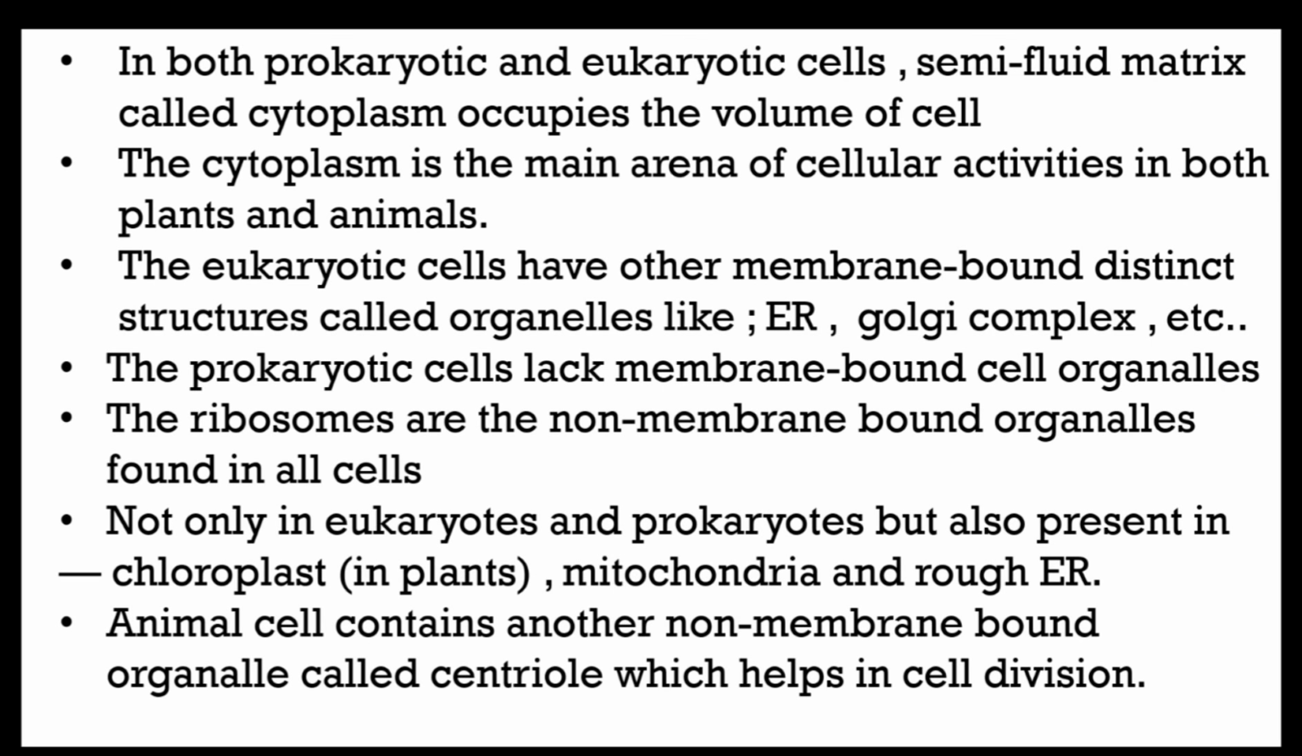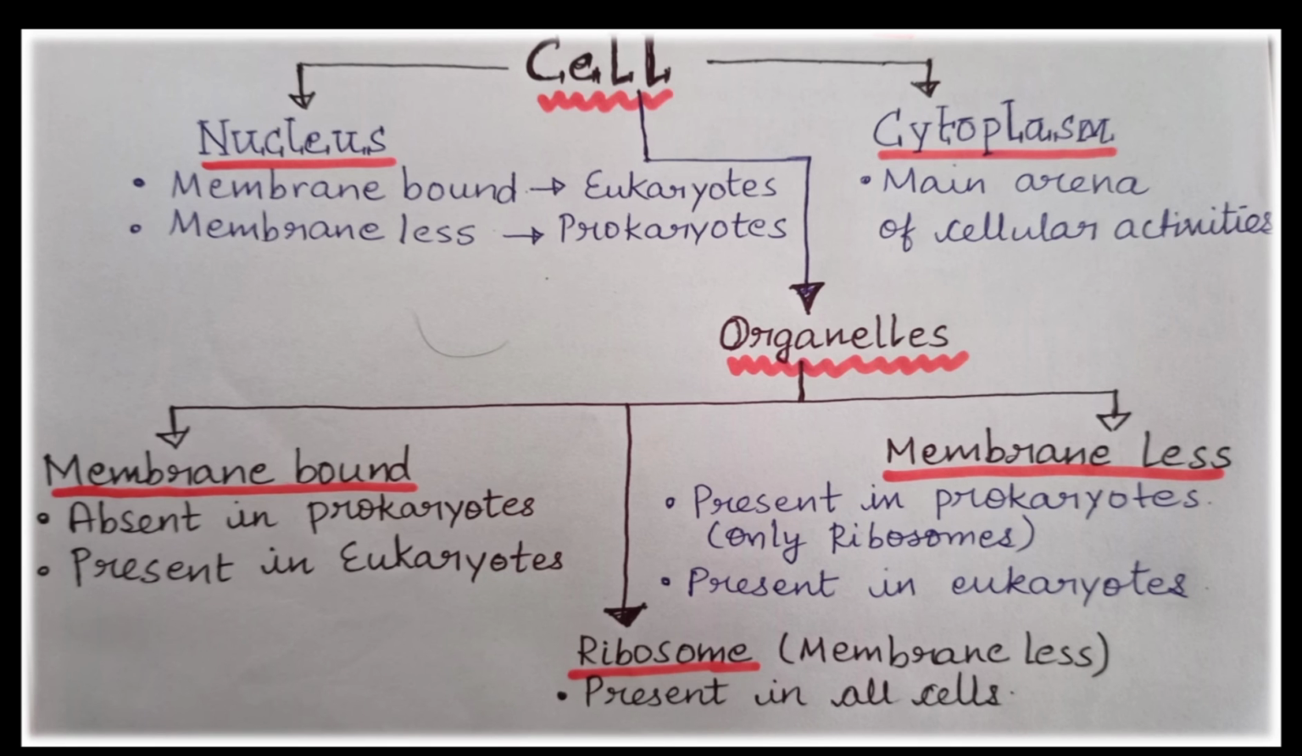Point number 8: the prokaryotic cells lack membrane-bound structures called cell organelles. Point number 9: the ribosomes are the non-membrane-bound organelles found in all cells. Ribosomes are found not only in eukaryotes and prokaryotes but are also present in the chloroplasts of plants, and in both plants and animals, in mitochondria and rough endoplasmic reticulum. You can take a screenshot of the flow chart given in this slide.